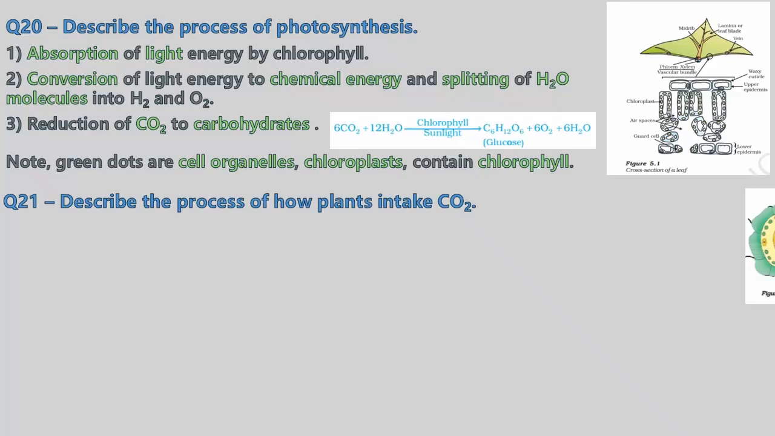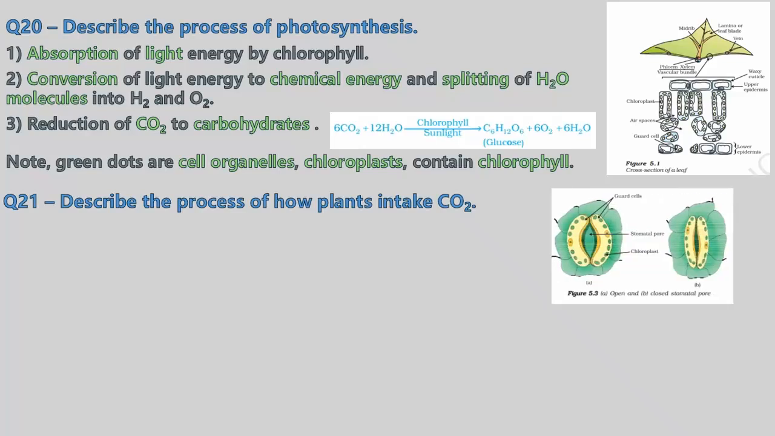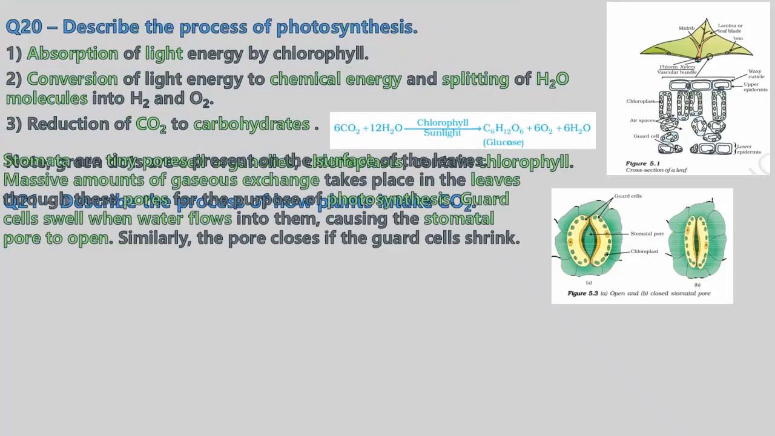Describe how plants take in CO2. Again, this diagram is taken from NCERT, it is their copyright. We have guard cells and we have the stomatal pore. Whenever the stomatal pore opens, the air having carbon dioxide from the atmosphere is taken in, and whenever this stomatal pore closes, the circulation of the air stops.